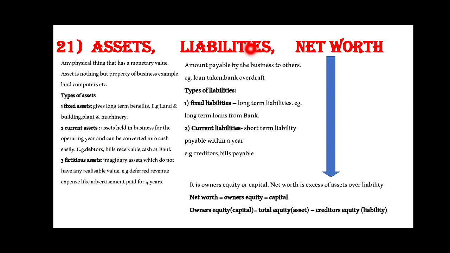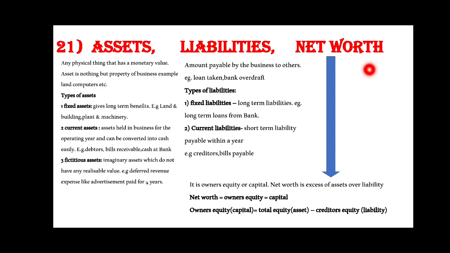Next is liability. What is liability? Amount payable by the business to others. For example, loan taken, bank overdraft. The types of liabilities are fixed and current liabilities. The fixed liabilities are long-term liabilities, and the examples are long-term loans from bank, long-term loans from financial institutions. Current liabilities are short-term liabilities, payable within a year. An example, creditors, bills payable, etc.